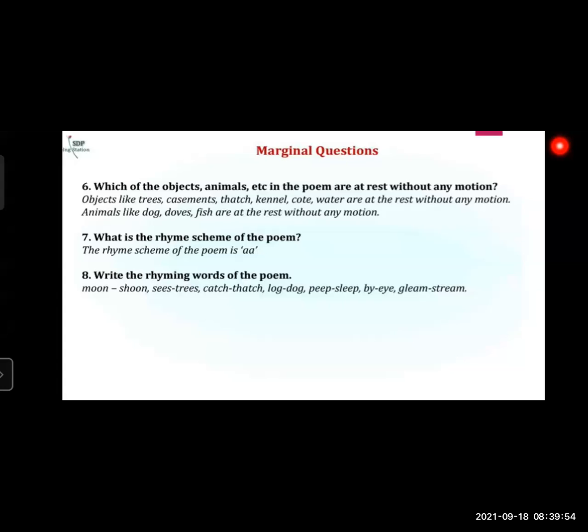These are also motionless. So next question is, what is the rhyme scheme of the poem? The rhyme scheme of the poem is AABB format. It's a couplet form of the poem. You can write here the rhyming words of the poem. Each line has a rhyming word because the poem is written in couplet form. So every two lines have a rhyming word. Let's see some examples of rhyming words here. Moon, shoon, seas, trees, cash, thatch, log, dog, peep, sleep, by, eye, gleam, and some other rhyming words.